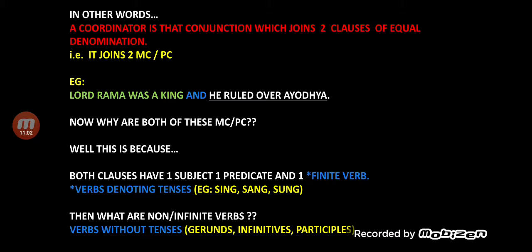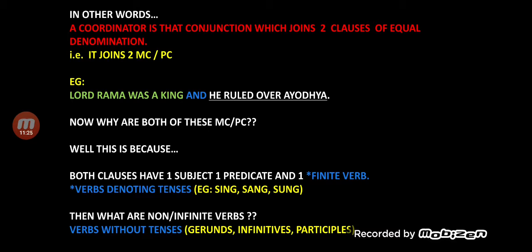So Lord Rama is the subject. Was a king is a predicate. And was is the finite verb.